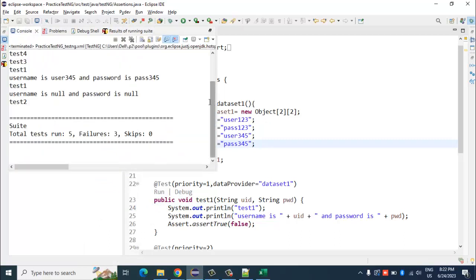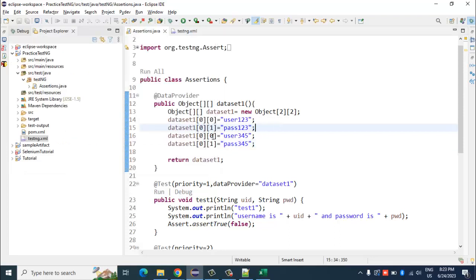Change row name, sorry? Row number. In index, change row number. Oh, yes, yes, yes.